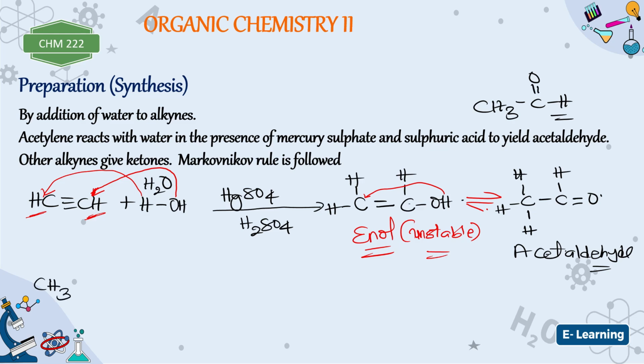Unsymmetrical in the sense that the distribution of the hydrogen about the triple bond is not exactly the same, or is not equal. Now in this case, this is where the Markovnikov rule will take its full course. All right, in this reaction, that's where the Markovnikov rule will take its full course. Now what do you think will actually happen here, my dear student? What do you think? According to Markovnikov rule, whenever you have something like this, the hydrogen will go to this